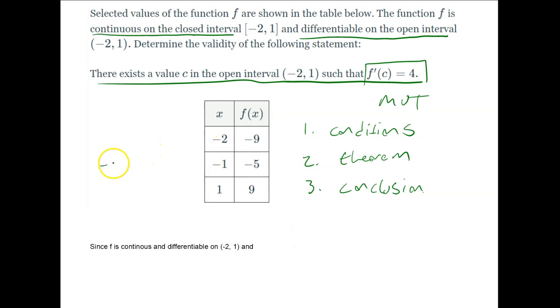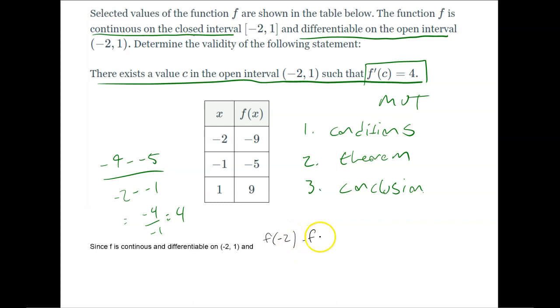And what I can see is that the average rate of change from negative 2 to negative 1 is 4. So I can say then, f of negative 2 minus f of negative 1 over negative 2 minus negative 1 equals 4.